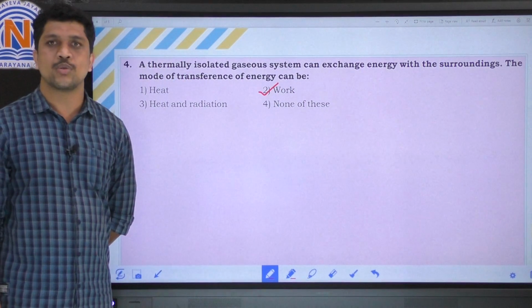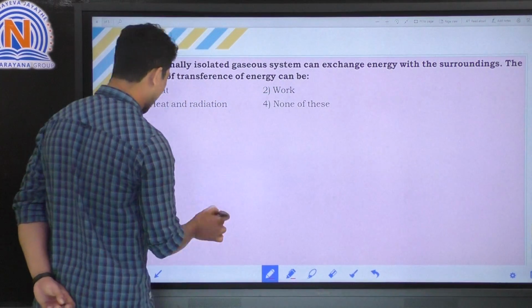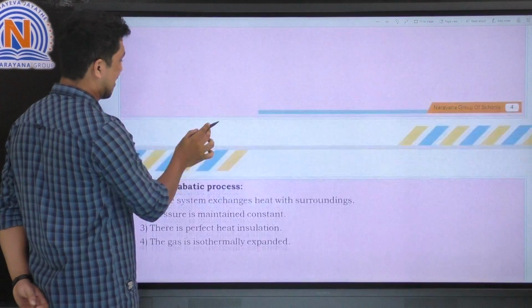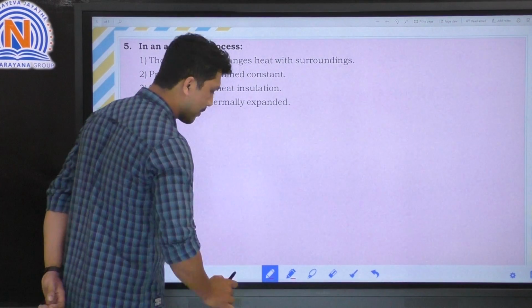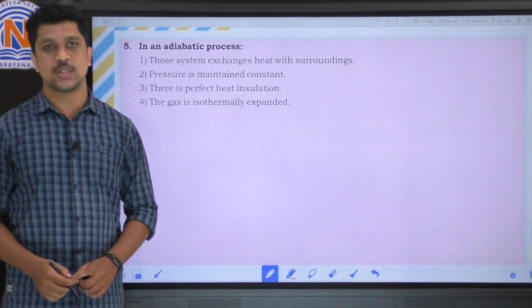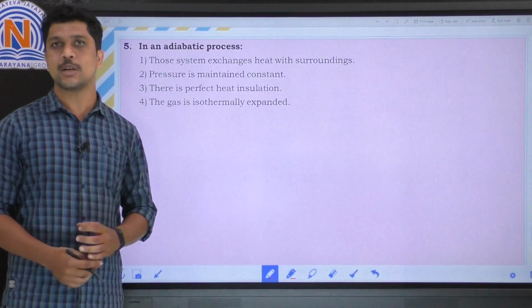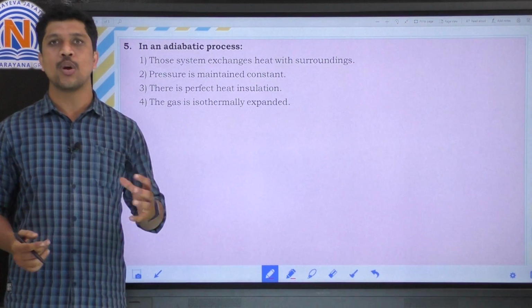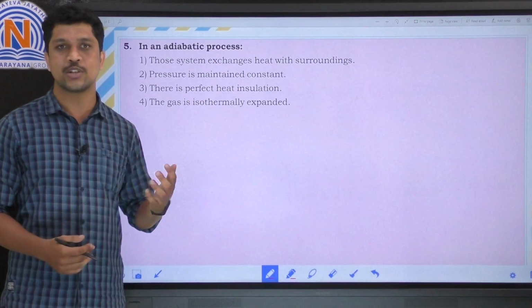Clear? Let's move on to the next question. Fifth question: in an adiabatic process, what is the adiabatic process? It is a process in which there is no exchange of heat energy from system to surrounding and surrounding to system.